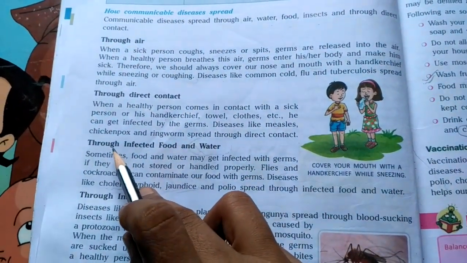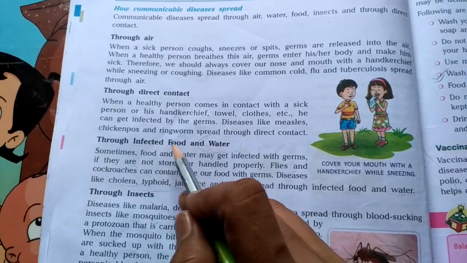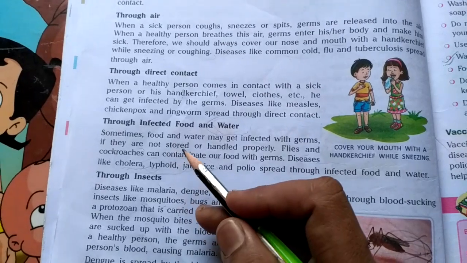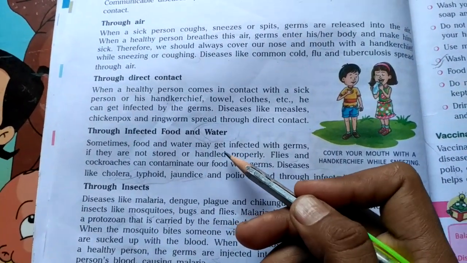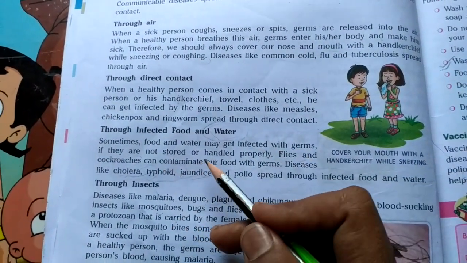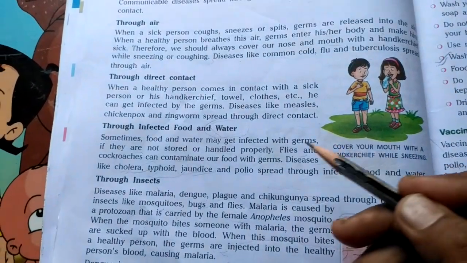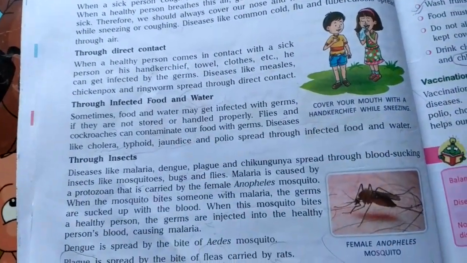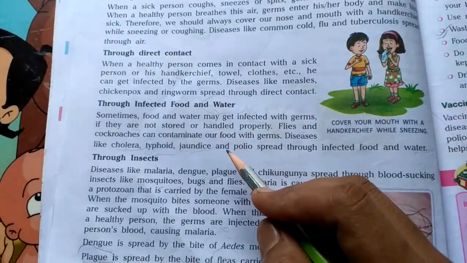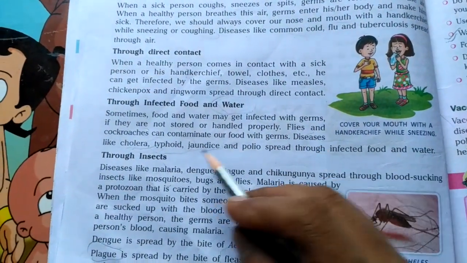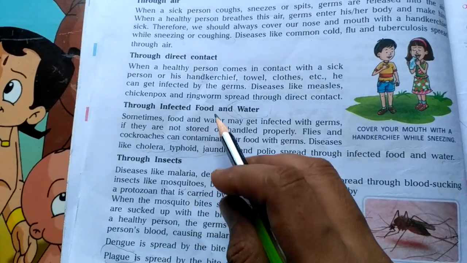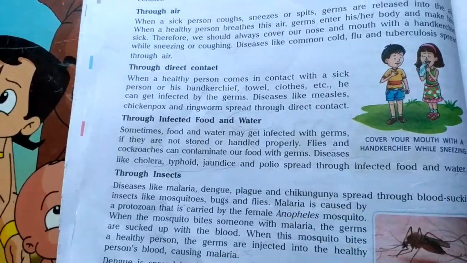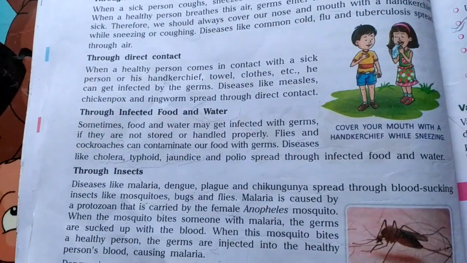Suppose you are writing through infected food and water, then you have to mention these sentences also: food and water may get infected with germs if they are not stored or handled properly. Flies and cockroaches can contaminate foods with germs, that is, make them infected or dirty. Some examples of diseases which spread through infected food and water are cholera, typhoid, jaundice, and polio.